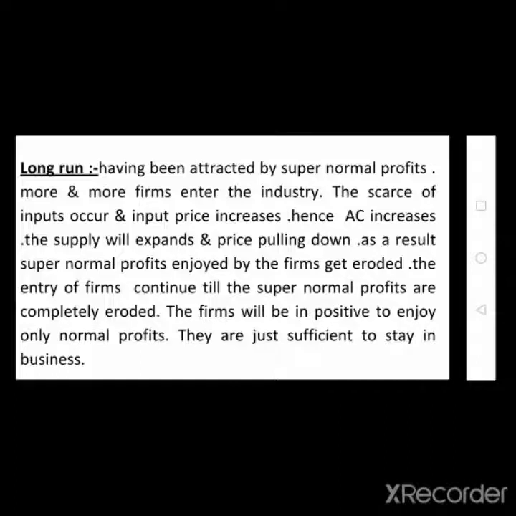So in this situation, scarcity of inputs occurs and input prices increase. Hence, the average cost increases. If the input price increases, automatically the cost of production increases.